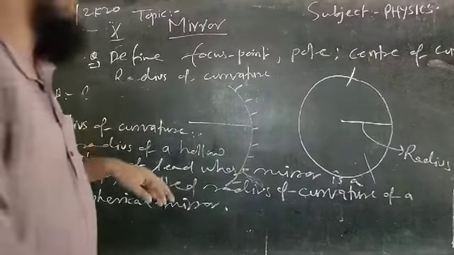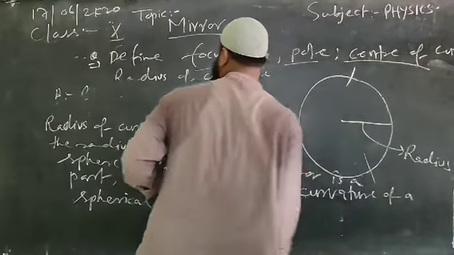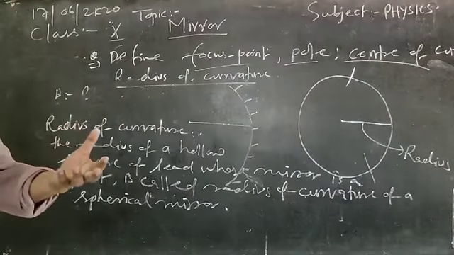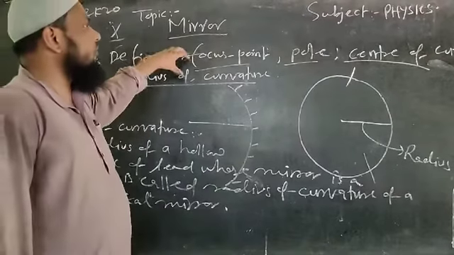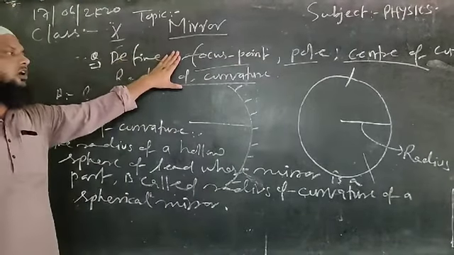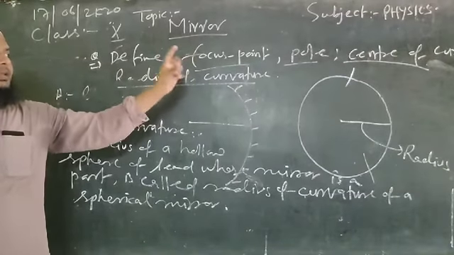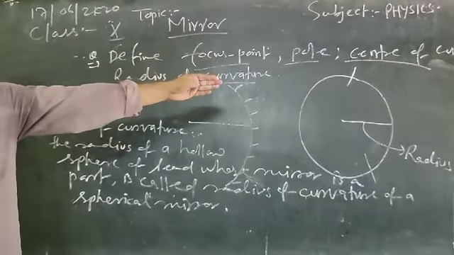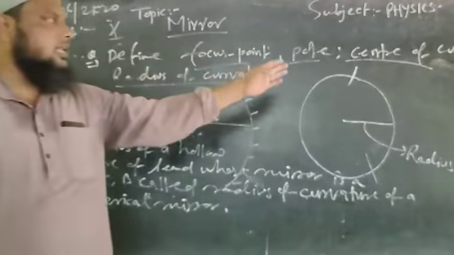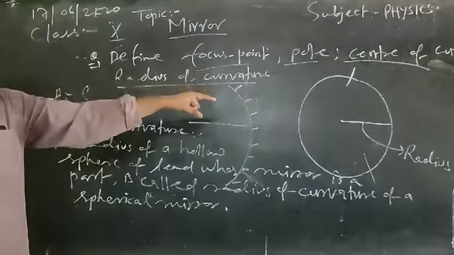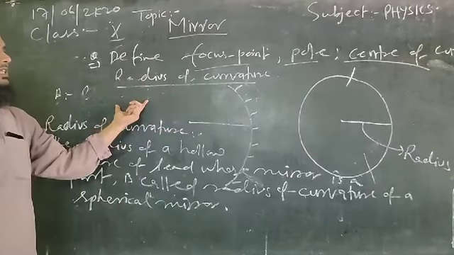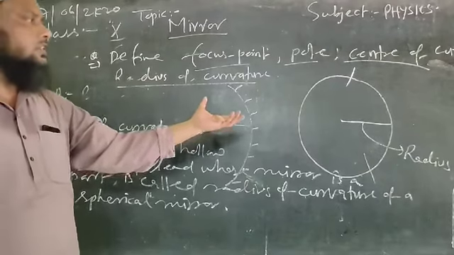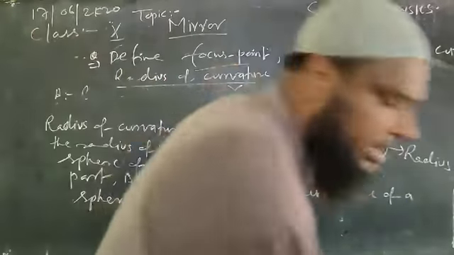These are the terms: focus point, pole, center of curvature and radius of curvature. All these terms are very important from the perspective of later discussion. So you must be very clear with the definition of all these terms one by one. About the focus point, what we have got is the point on the principal axis at which the parallel rays coincide after reflection. Pole, the midpoint of the mirror, is called the pole. The center of a hollow sphere whose mirror is a part is treated as the center of curvature. And the radius of a hollow sphere whose mirror is a part is known as the radius of curvature of the spherical mirror. So these are the few terms we have to keep in our mind.